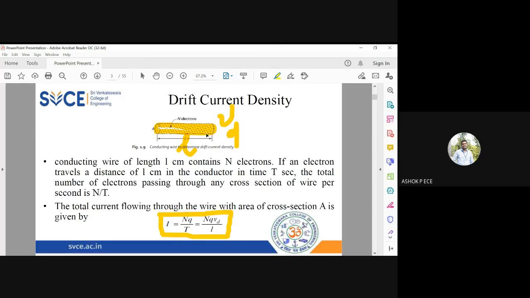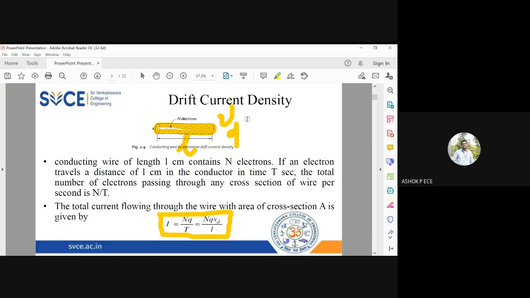You know, a wire will have length and area. So length is going to be small l, and capital A is going to be the area of the wire. And I am having n electrons. So the total current flowing through the wire is NQ by T. And you know the time T is the time taken for the electrons to cross the entire length of the wire. And you know time is equal to distance by velocity. And what velocity? You should not take the velocity of light here. You should take the drift velocity, which is the velocity at which electrons are moving because of the applied external electric field. Very, very important.